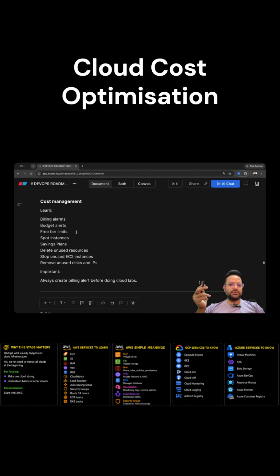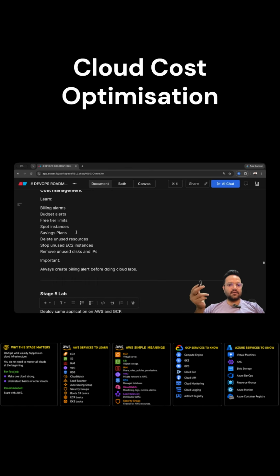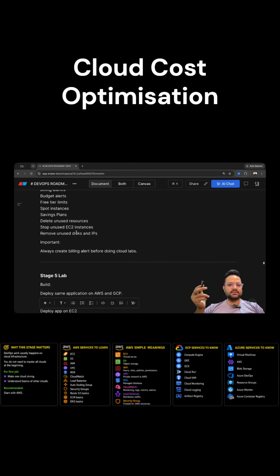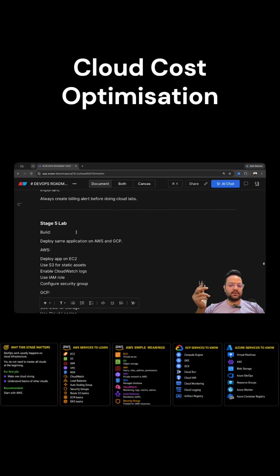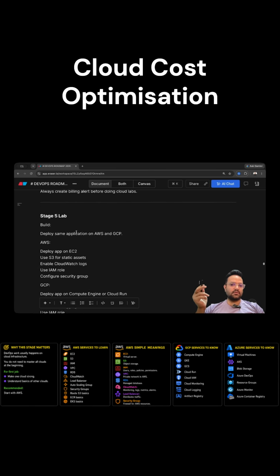For cost optimization, you should learn how to create a billing alarm, how to set up budget alerts, free tier limit, spot instances, savings plan, how to delete unused resources, how to stop unused EC2 instances, remove unused disks or IP addresses. So yeah, this is all in cloud, all three clouds.